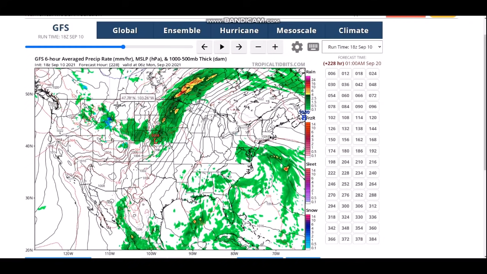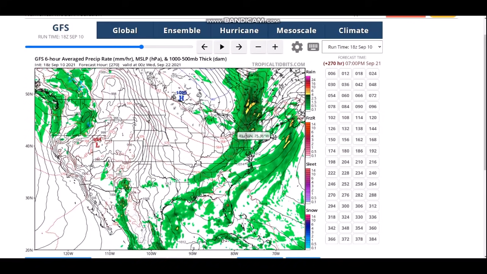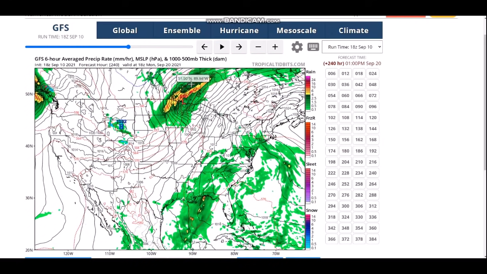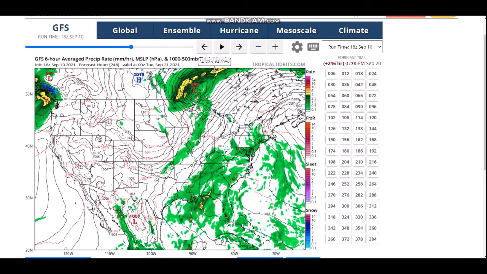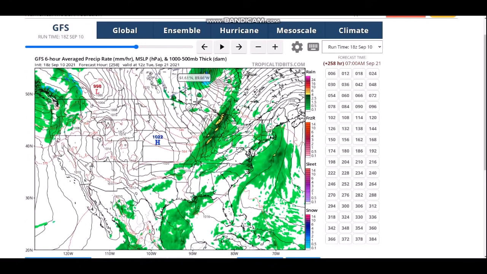This one already has quite a bit of precip from the Pacific area. It just drags all this precipitation. And look, it forms a pretty consolidated area of rain across the Midwest. Potentially, look at that comma-shaped low right there. If this was winter, that would be a blizzard on the backside of it, but it's just not cold enough for that. Well, look, the model actually does show some snow, so that is definitely a possibility.